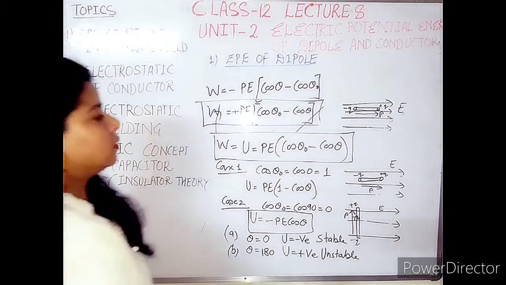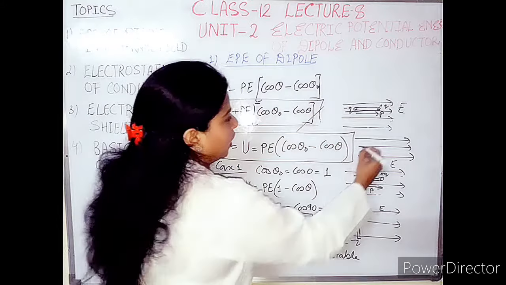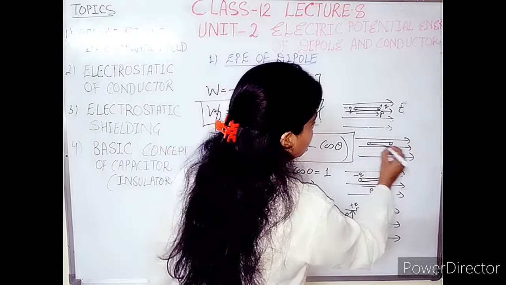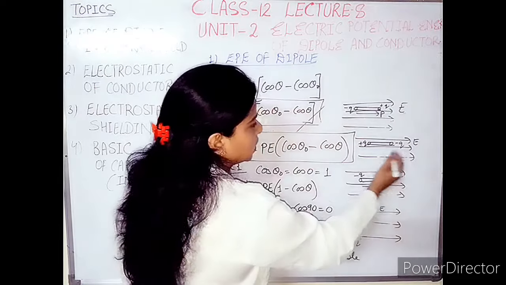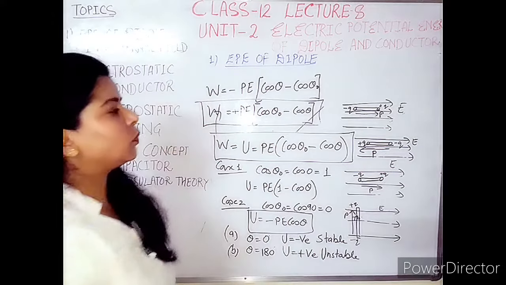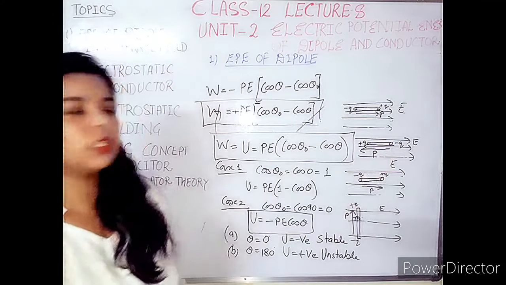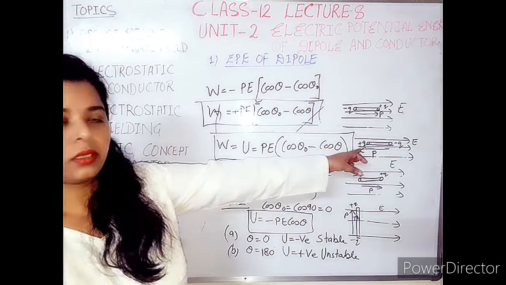So we can draw this situation here. This is the electric field, and the dipole is set in this position, plus Q and minus Q. The electric field is in this direction, and the dipole moment is from negative to positive, so both are anti-parallel to each other. That means the angle is 180 degrees, and this is the unstable equilibrium.